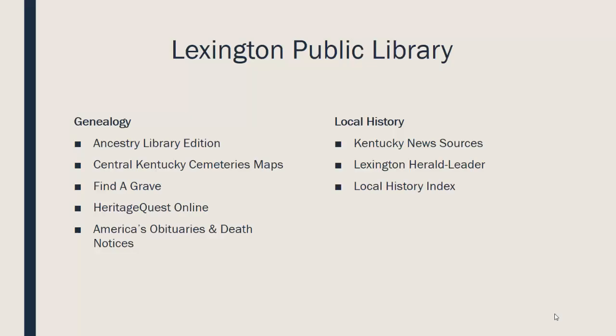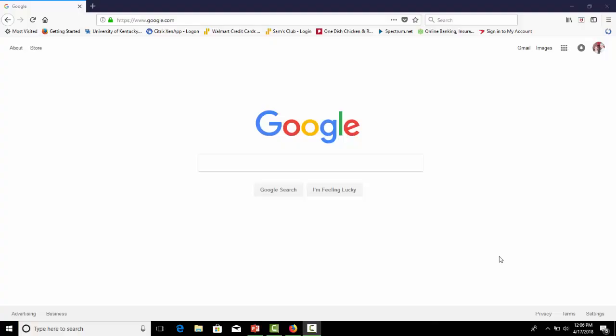We're specifically going to look at the Lexington Public Library and what they have to offer. For genealogy, they offer Ancestry Library Edition, Central Kentucky Cemeteries Maps, Find a Grave, Heritage Quest Online, America's Obituaries and Death Notices, and for local history, they provide Kentucky News Sources, Lexington Herald Leader, and the Local History Index.